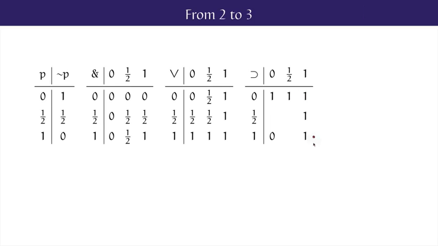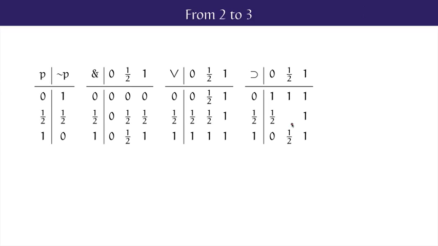So that's the outline of the table here. Now, a conditional with a true antecedent, that's the bottom row, has the truth value of its consequent. So 1 implies a half is a half. And a conditional with a false consequent, that's the left column, has the negation of the value of its antecedent. So a half implies 0 is a negation of a half, which is a half.